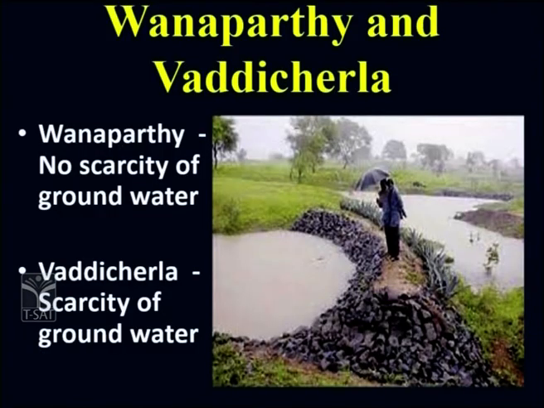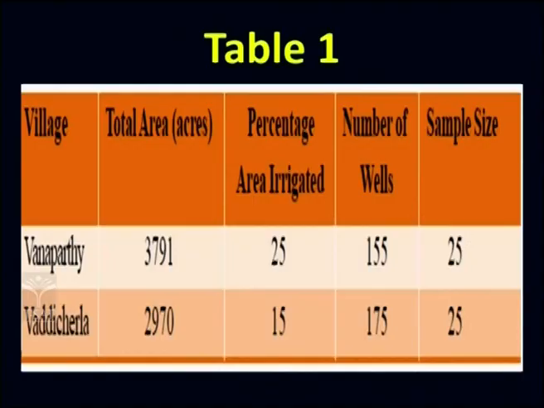The difference lies in the availability of a water body called a percolation tank, which was found in Vanaparthi. Because of this single water body, there was no scarcity of groundwater in Vanaparthi. People of Vanaparthi were blessed to have one tank, one water body with them, which was unfortunately not there in Vaddicherla. So, this presence of a mere single water body brought a change in their lives and their livelihood. So, let us try to understand.